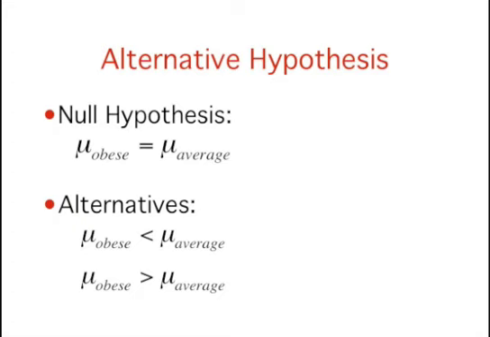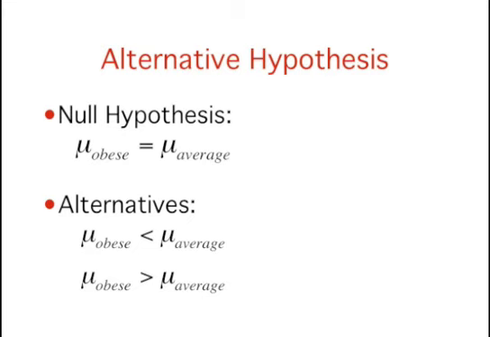In the physician's reactions case study, the null hypothesis is the population mean of obese patients equals the population mean of average weight patients. If this null hypothesis is rejected, then there are two alternatives. 1. The population mean of obese patients is less than the population mean of average weight patients. Or 2. The population mean of obese patients is greater than the population mean of average weight patients. Naturally, the direction of the sample means determines which alternative is adopted.